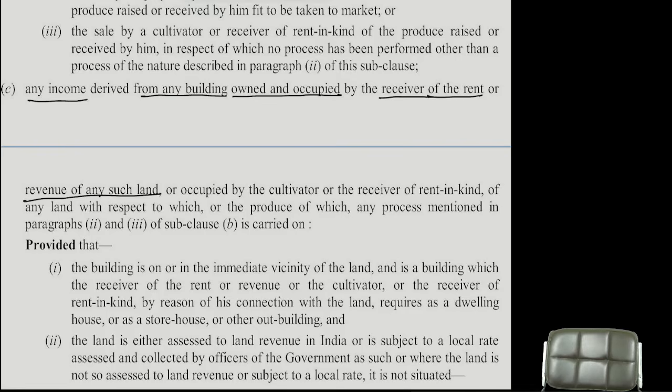How many persons are there? 4 tenants. Each tenant, how much I charged? 50,000. In the books, how much I have shown? 25,000. Now the government will use a smart technique. It will check the records of Kaushik Mukesh. How much you have collected from each floor? 25,000. 4 floors, 1 lakh.